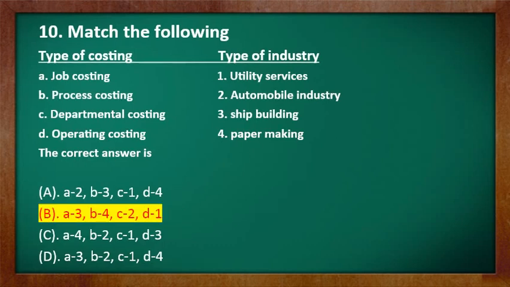So we can select the correct one, that is option B. Job costing is the most suitable costing method for the shipbuilding industry. Option B, process costing, will be suitable in the paper making industry. Option C, departmental costing, will be suitable under the automobile industry. Option D, operating costing, will be suitable under utility services because it deals with services.